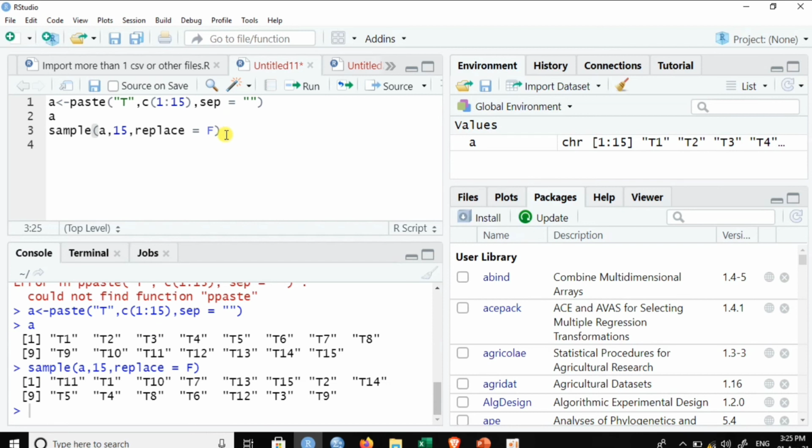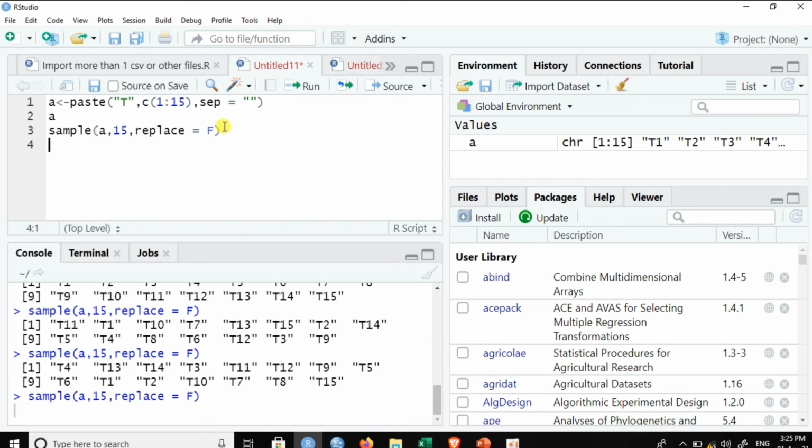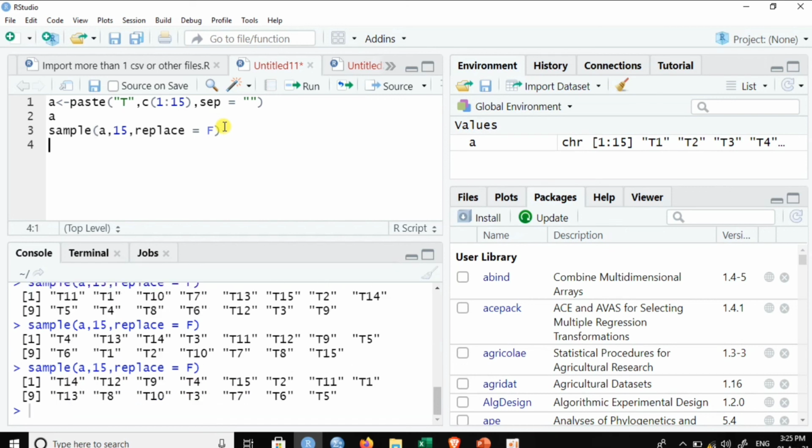So for the second block, this would be the arrangement. Like first we would place T4 followed by T13, T14, T3. Okay, and again we will repeat this, because we want it also for block 3. So this is for block 3. So this is how we can carry out randomization by using R software.